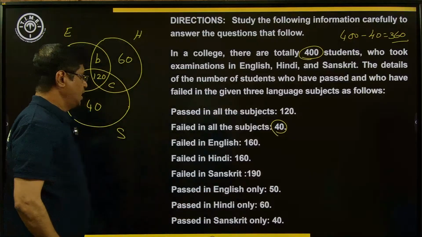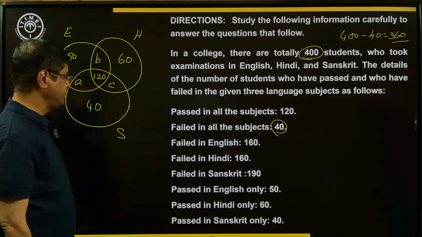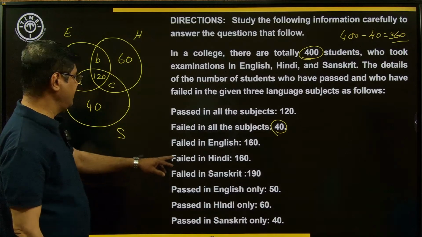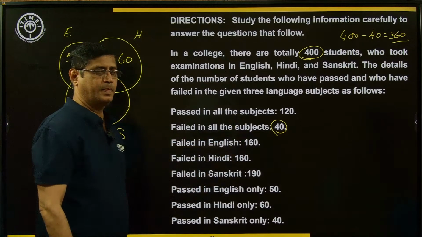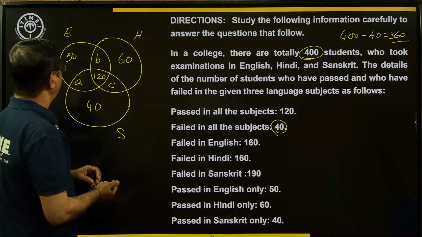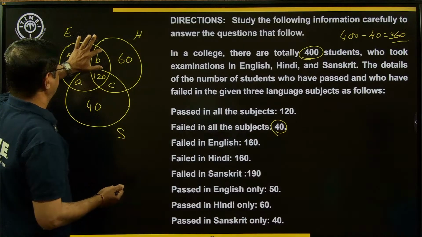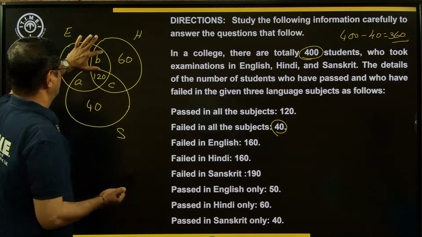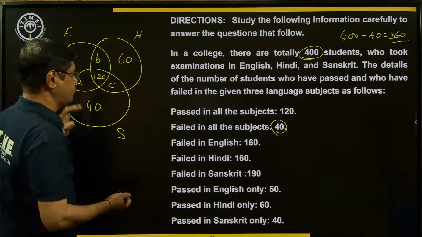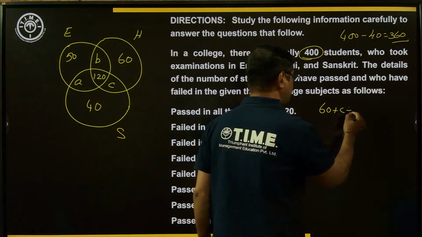My dear students, how many failed in Hindi? How many failed in English? English is 160. 160 failed means how many passed? Here, pass is equal to this circle, the English pass. So failed means 60 plus C plus 40.